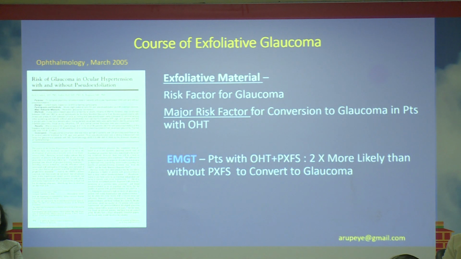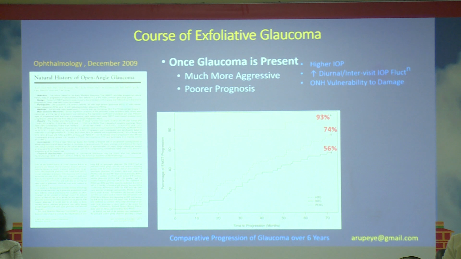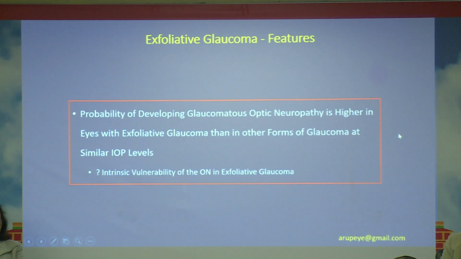Now, as regards the course of glaucoma, as I just mentioned, exfoliative material is a risk factor for glaucoma, and EMGT showed that ocular hypertension patients with exfoliation syndrome are about 2 times more likely to go on to develop glaucoma than patients without exfoliation syndrome. This kind of glaucoma is of a highly progressive nature, with a higher IOP. The diurnal IOP variation is much more. If you see this particular curve, the upper curve is the patients with exfoliation glaucoma, and it has a very steep curve, showing very rapid progression.